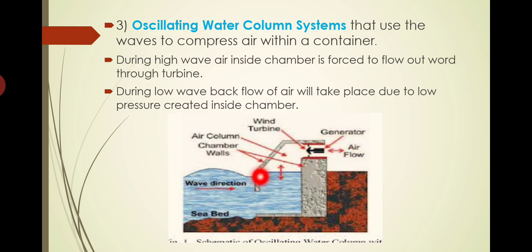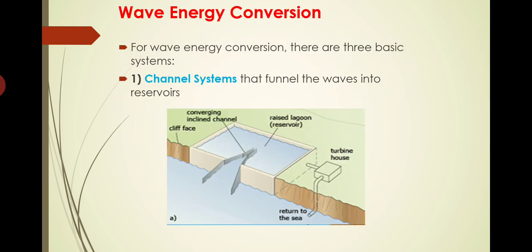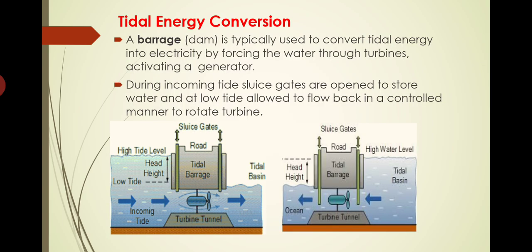During low wave, the water level will be decreasing, so of course the water level here also will be decreasing. The pressure inside this chamber will decrease, which means the air from the outside will be flowing towards this chamber. At that time also, if required, we can rotate the blades and produce electricity, just like in the case of the barrage system.